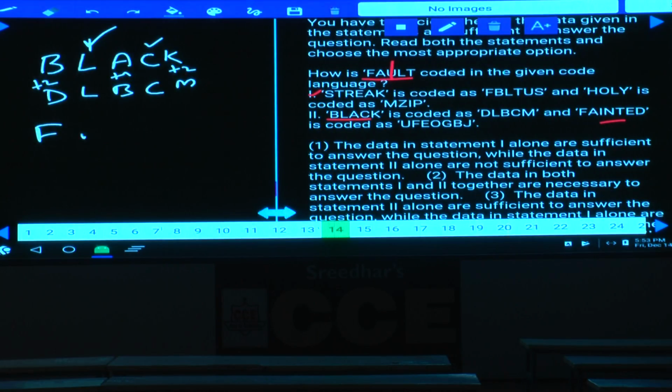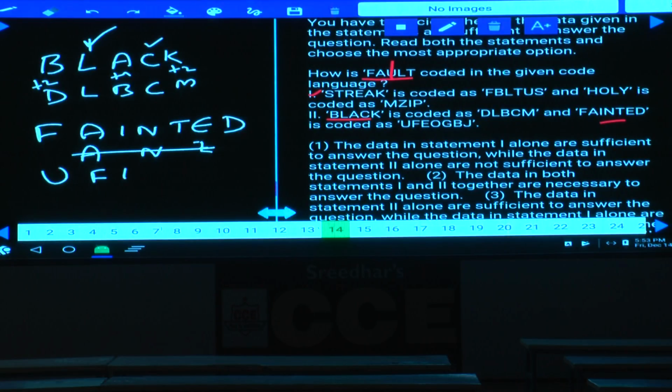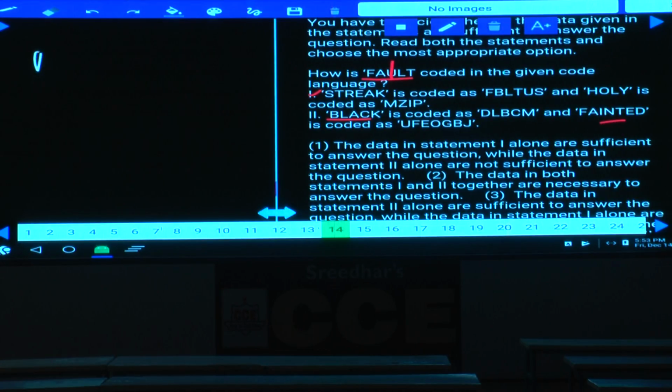And similarly, what is the code to the word fainted here? Fainted, check whether the alternate letters are common or not. A and E. And fainted is coded as, what is the code to this one? U, F, E, O, G, B, J. Tell me what is the logic here. E and F, F minus 1, A and E. Now what is the code to the word fainted? Tell me here. F-A-I-N-T-E-D fainted, and U-F-E-O-G-B-J.